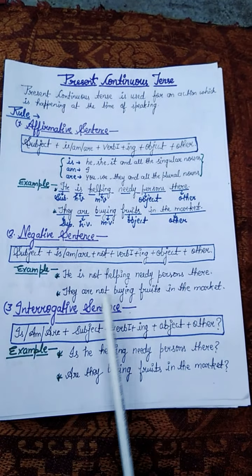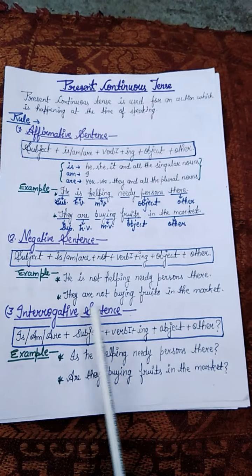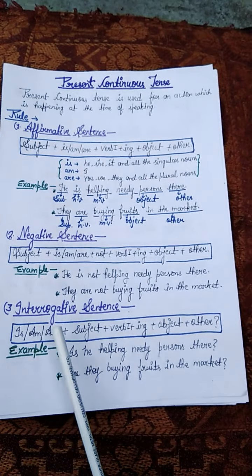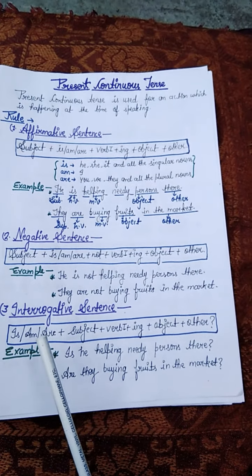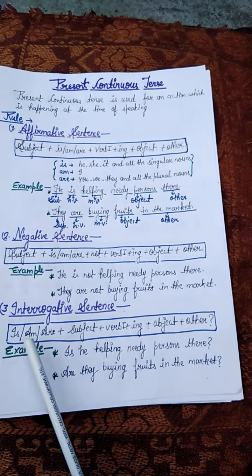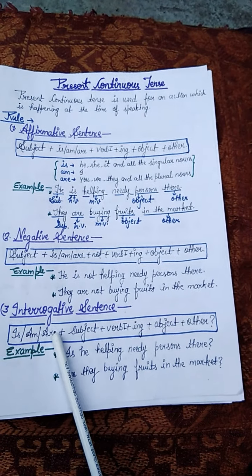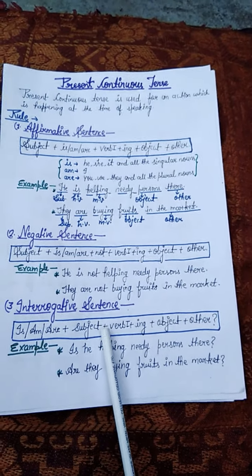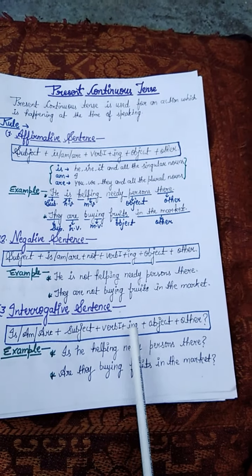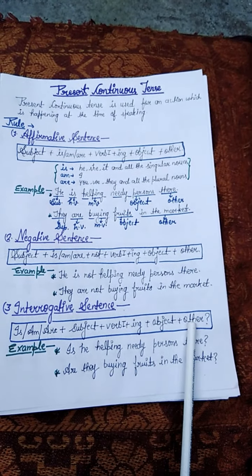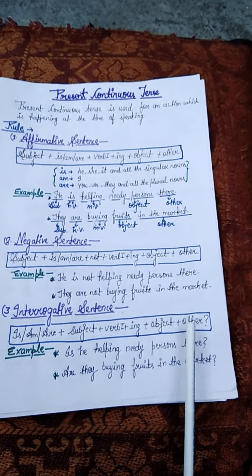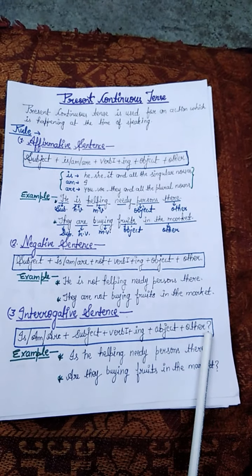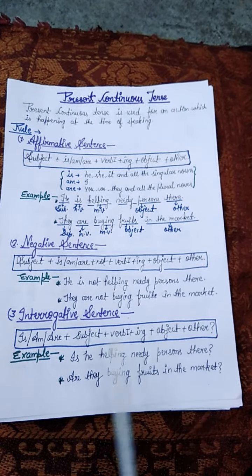Is that clear? Let's see the rule of interrogative sentence. It is also very easy. It is the same as the affirmative sentence, but you will use is, am, are in the beginning of the sentence. It means you have to use is, am, are before the subject. Okay. Let's see the rule: Is, am, are plus subject plus first form of the verb plus ing plus object plus other. And every time I say you have to use a question mark in an interrogative sentence because it is a must. So you will put a question mark.